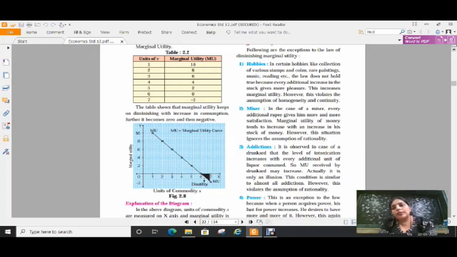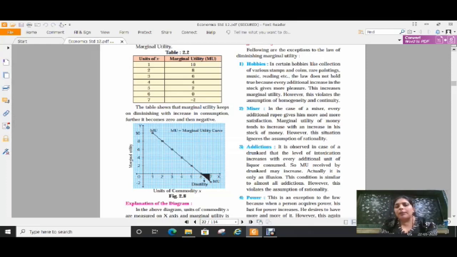See, exceptions are always there for any law, and that's why it is treated as a science. Just before, in the first chapter, I told you economics is a social science because it's based on certain principles and laws, and whenever there are laws, there are exceptions to the law. The very first exception is hobby. For someone whose hobby is making rare paintings or music, someone who likes listening to songs, someone who likes reading books, in that case any additional unit will increase the utility, or increase the marginal utility, it does not diminish. Therefore, the very first exception is hobbies.